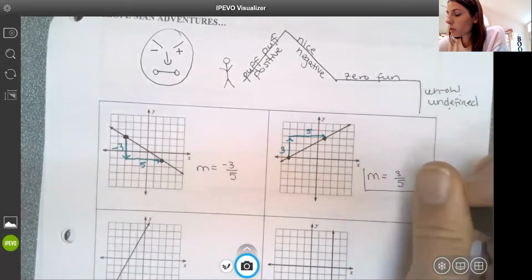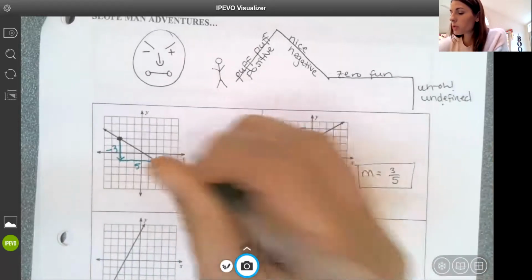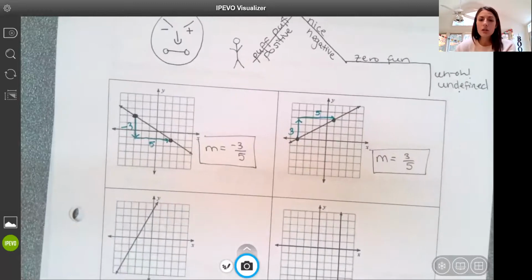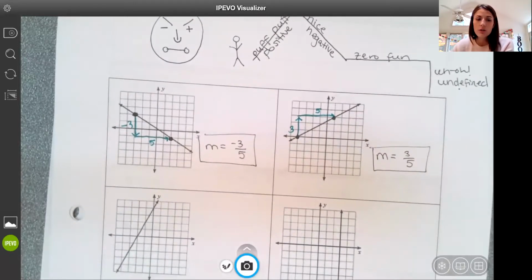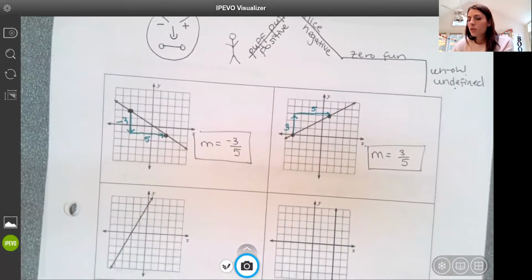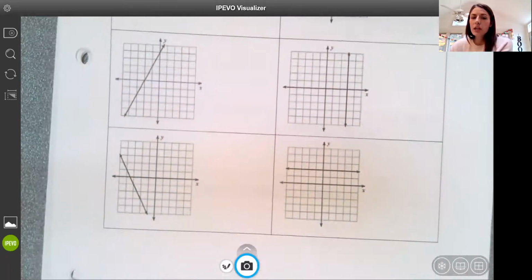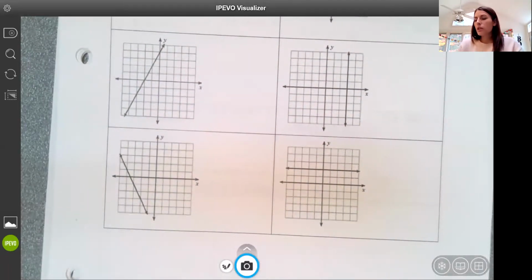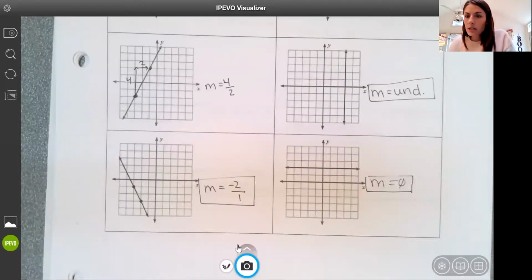Don't just give me a number. What is that number? That number is slope. So it should either say slope equals or m equals, and then the value that you think your slope is. You can see there are 4 more graphs on this page, and I want you to decide what the slope is for these graphs, and then continue watching the video and check to see how you did. Okay, so let's see how we did.